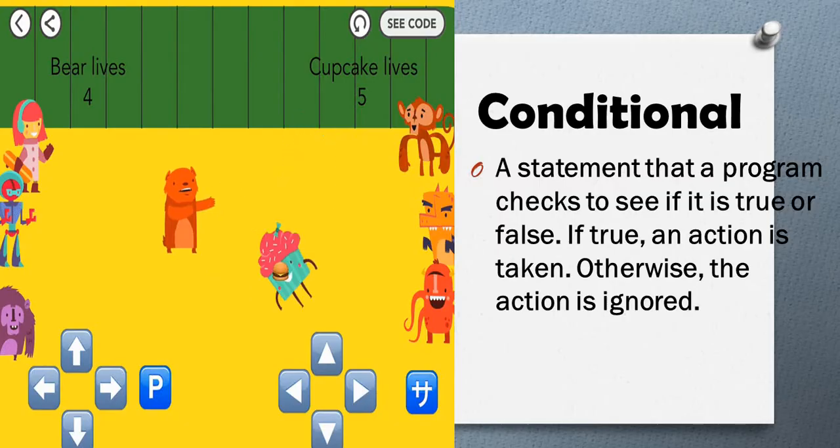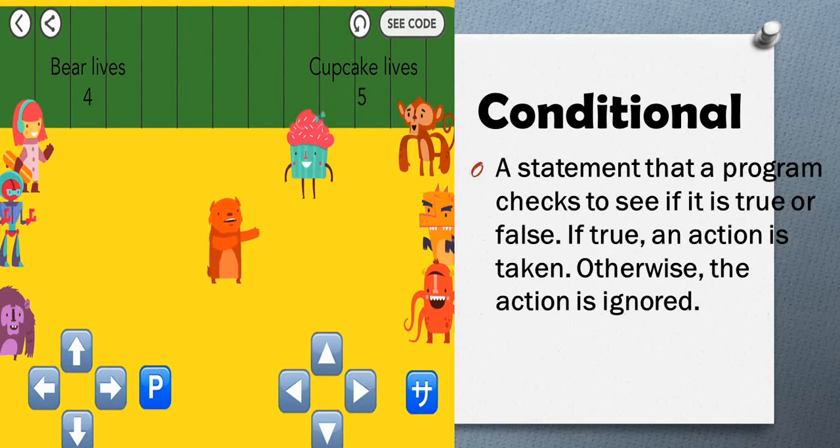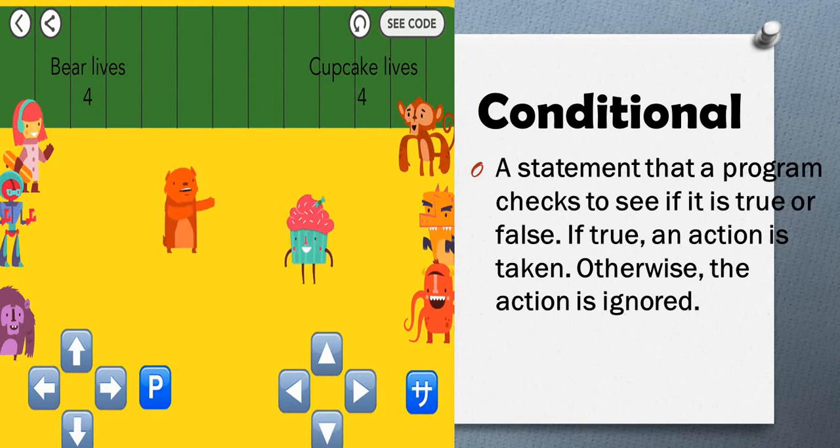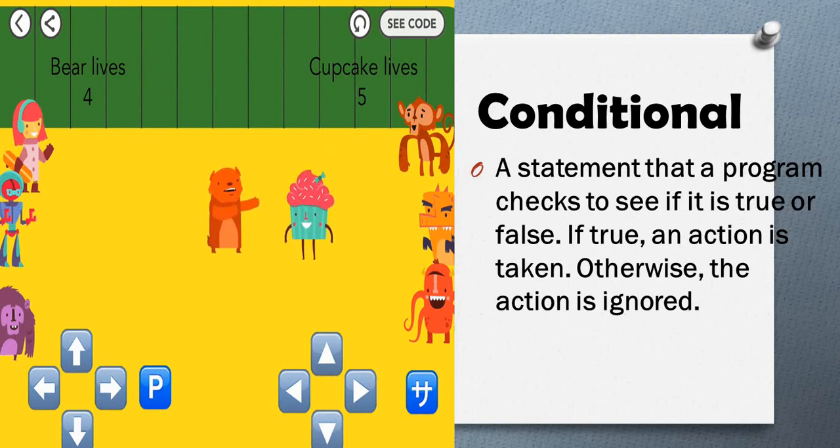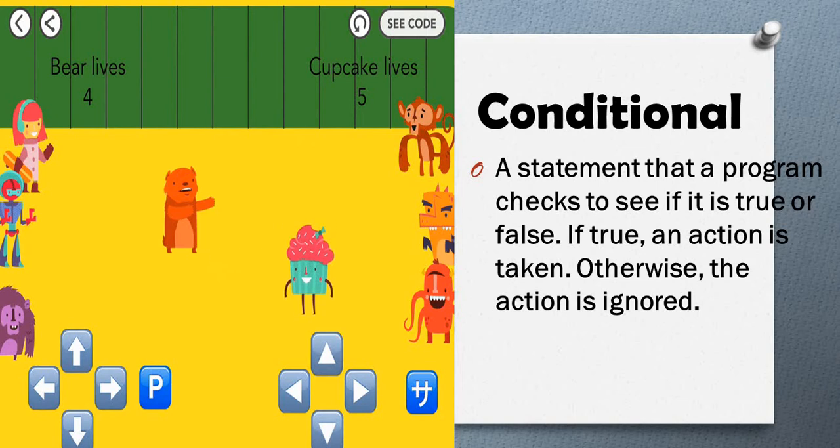First of all, we said that conditionals are statements that a programmer checks to see if it is true or false. Like we said before, if it is true, an action is taken, otherwise the action is ignored. Or we can say that the action will not be taken.